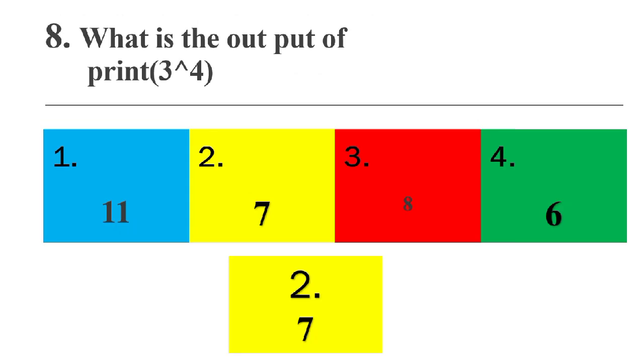What is the output of 3 exclusive OR with 4? Exclusive OR means if the input values are different, the result will be 1. If the input values are the same, the value will be 0. So 3 means 011, 4 means 100. When you perform exclusive OR, that will give 111, which is nothing but 7. So 7 is the answer, option number 2.